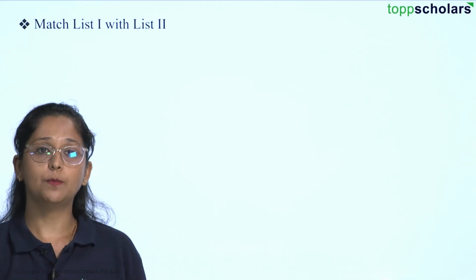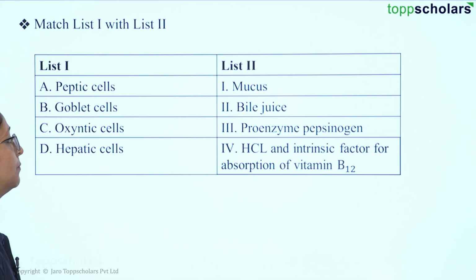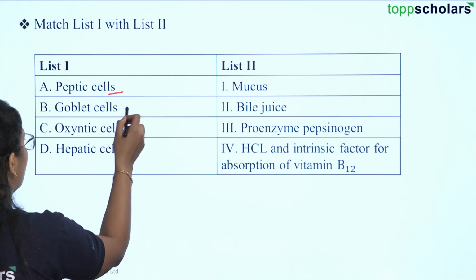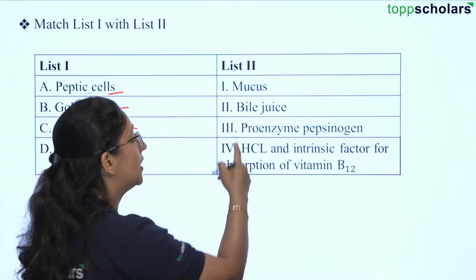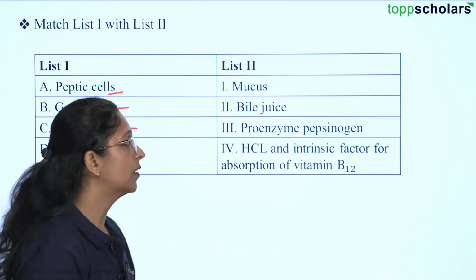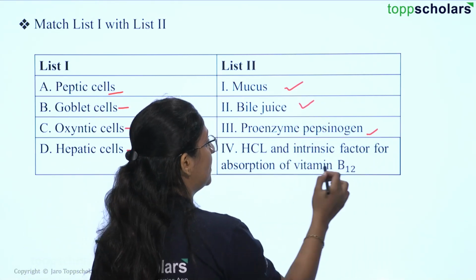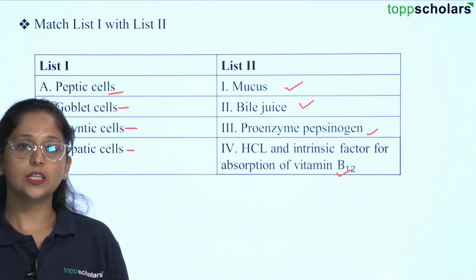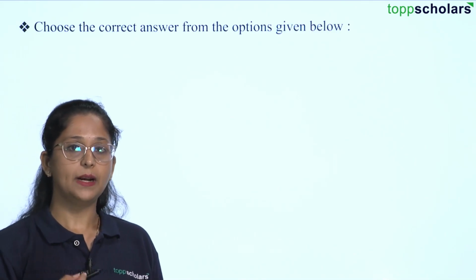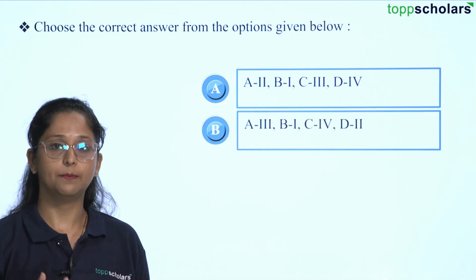Here again students, we have to match list 1 with list 2. In list 1, we have different types of cells: peptic cells, goblet cells, oxyntic cells and hepatic cells. And in list 2, we are provided with the list of their functions: mucus, bile juice, proenzyme pepsinogen, and HCl and an intrinsic factor for absorption of vitamin B12. So let us find the proper combination here, and depending upon the combinations that we find, we have to choose one correct option from A, B, C and D.